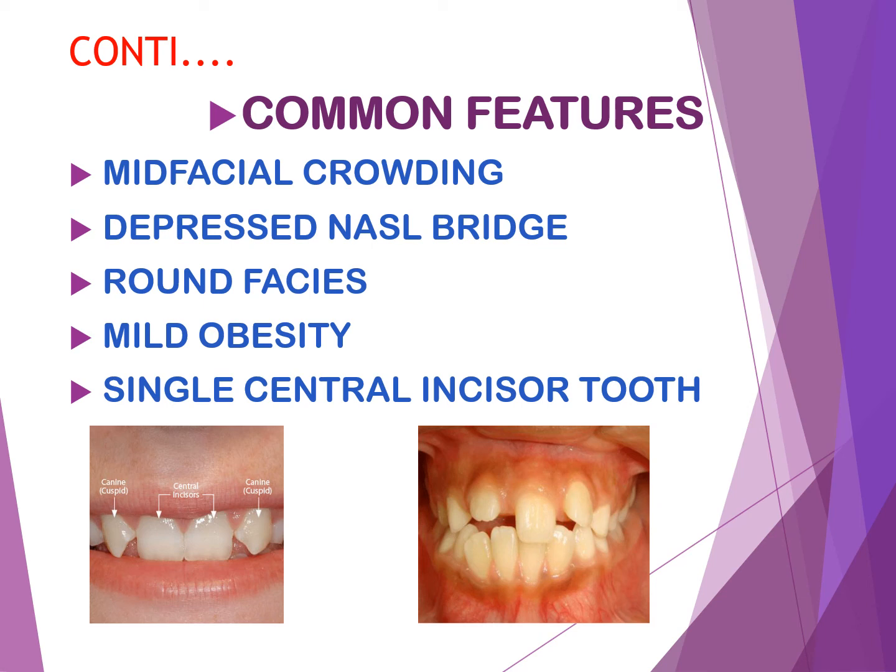That is, first one, mid-facial crowding. What do we mean by mid-facial crowding? Mid-facial crowding means the center of the face develops more slowly than the eyes, forehead, and lower jaw. Then they have a depressed nasal bridge, then round faces, then mild obesity. Here they always have truncal obesity. We can see truncal obesity in these children because of the increased fat in the trunk area. Then there is a single central incisor tooth in these children.